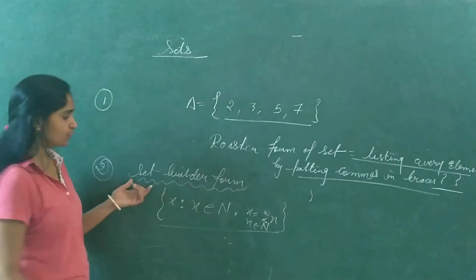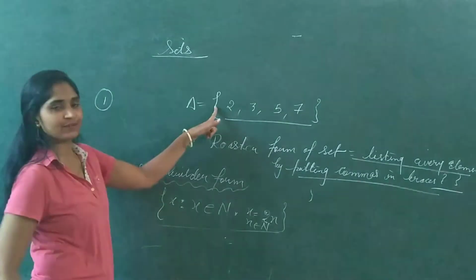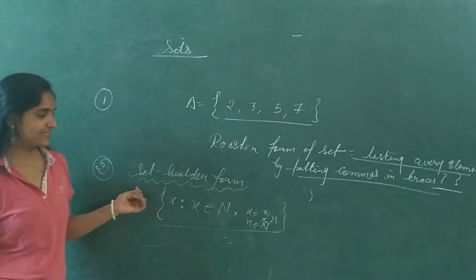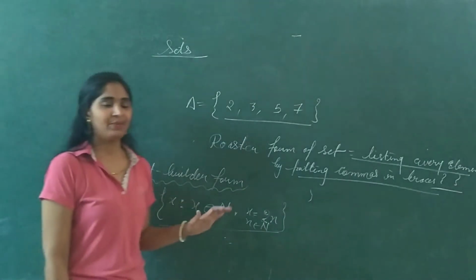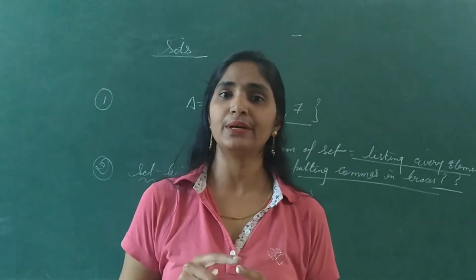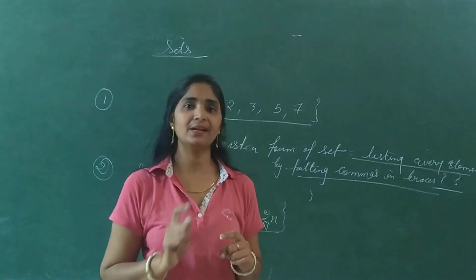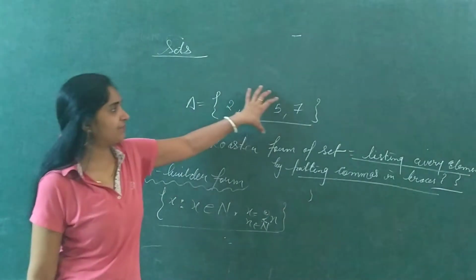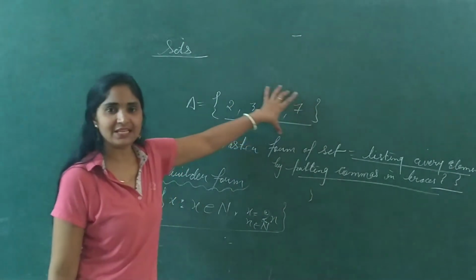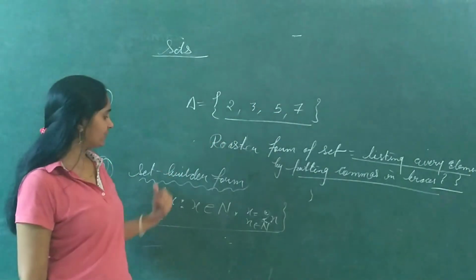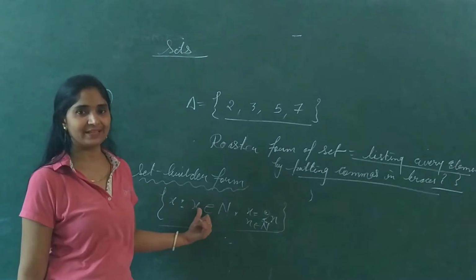So if we want to convert this set builder form in roster form, we can convert, and if we want to convert this roster form in set builder form, then we can change. Means in first exercise we will get the questions in which we have to convert roster into set builder and set builder into roster. So in this way we can change. If every element is written separately with these commas in this braces, then it will be in roster form, and we can convert in general form, set builder form, like this.